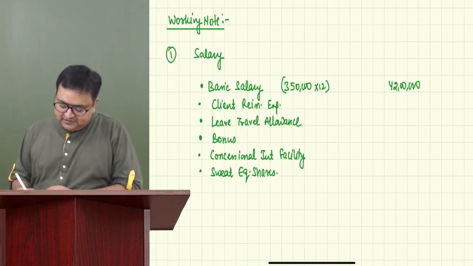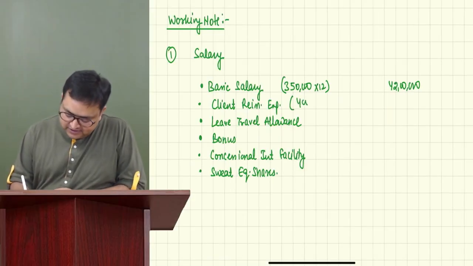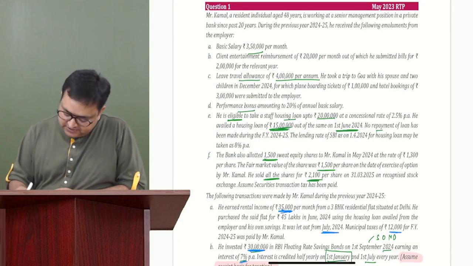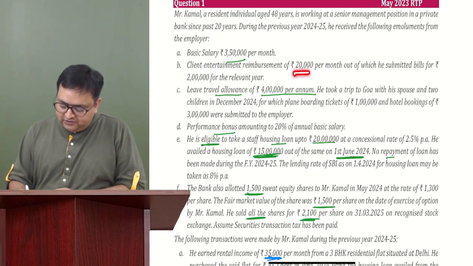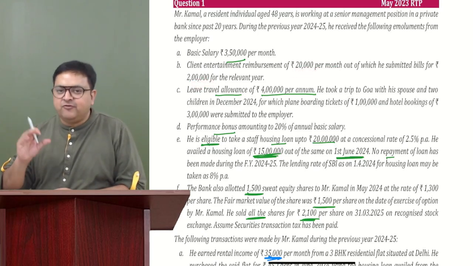Client reimbursement expenses. So we are getting 4 lakh. And out of this, no, not 4 lakh. 4 lakh was LTC. I think it was 20,000 per month, no? Yeah, it's 20,000 per month. So 20,000 per month into 12 minus 2 lakh. So how much is the saving? 40,000. Correct.